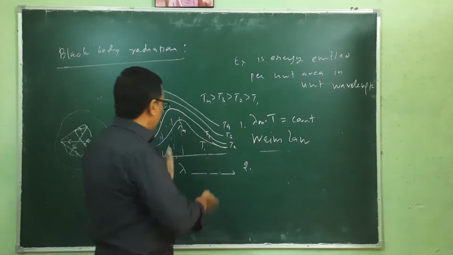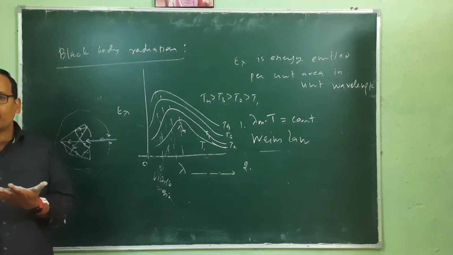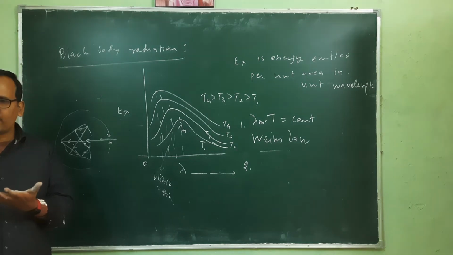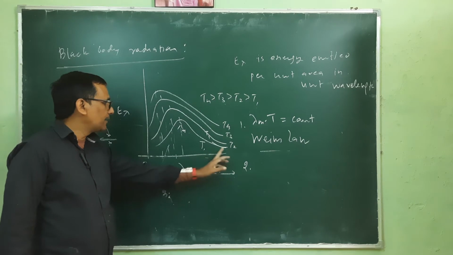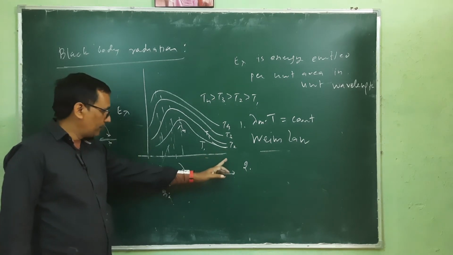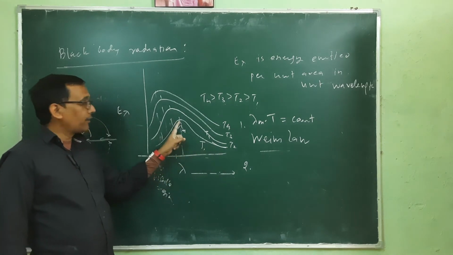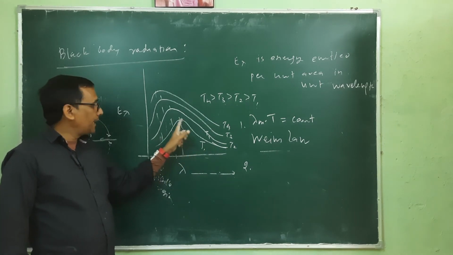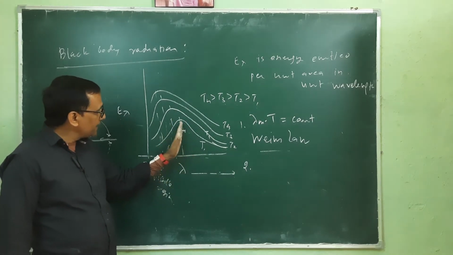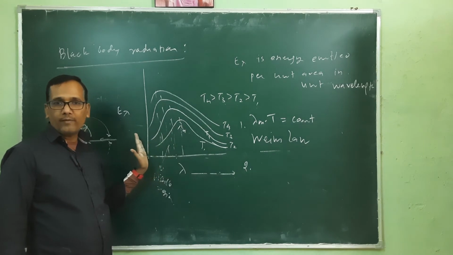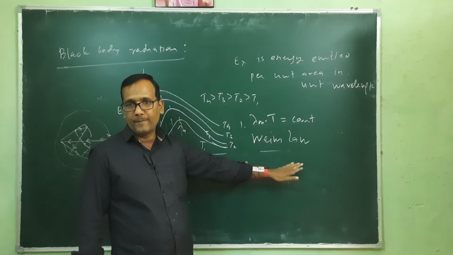Okay, so all these are in the IR region. In the visible region, the thermal radiation is minimum, just very negligible values. What we are observing is that as temperature increases, with wavelength decreasing, E lambda increases up to a particular value of wavelength. This is the peak value, lambda m, and it depends on temperature. As temperature increases, it shifts towards lower wavelength. And the multiplication of this with temperature is a constant, which is known as Wien's law.